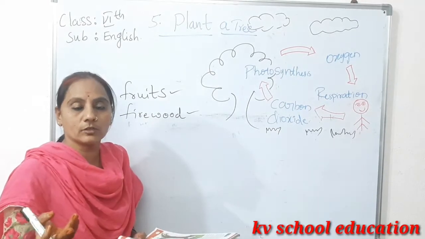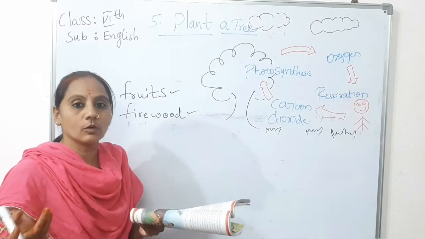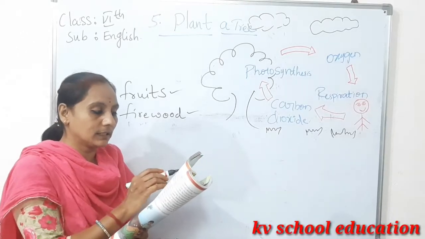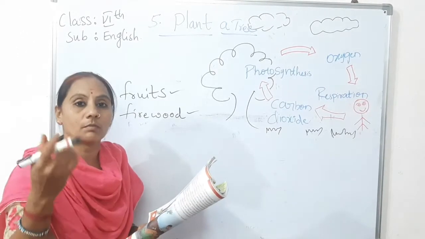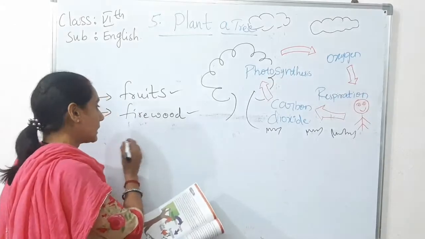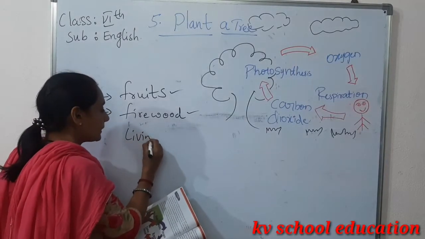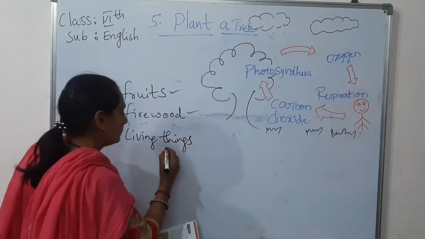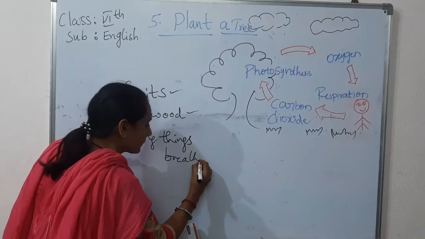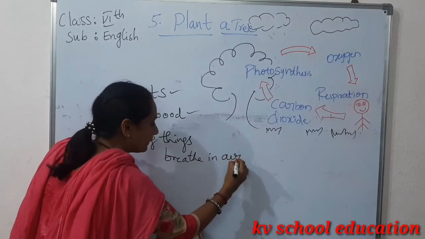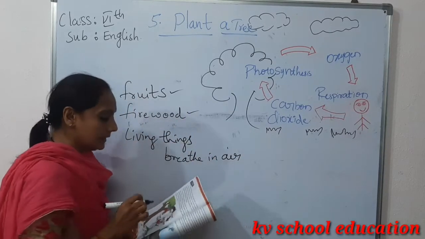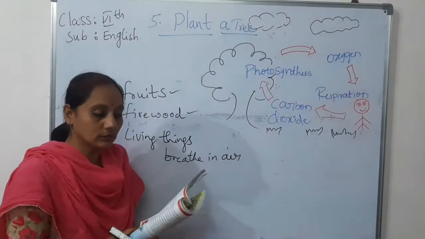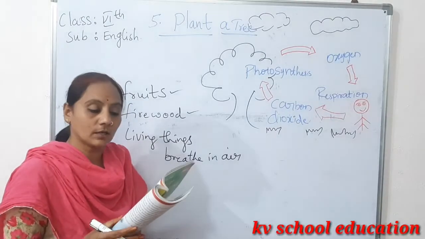In the beginning only I told you that if there are no trees, there will be no life on the earth. Living things, people and animals breathe in air. They breathe in oxygen from the air and breathe out carbon dioxide.